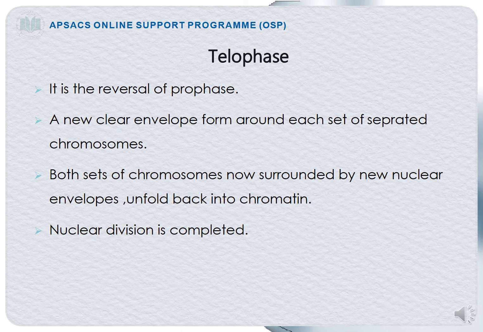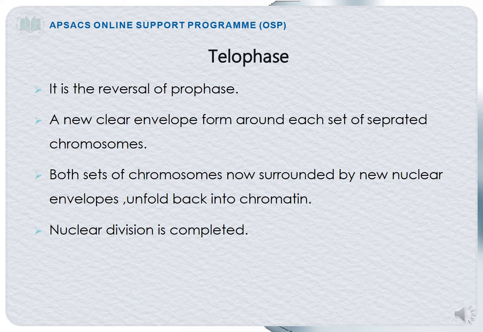What will happen in the telophase? A new nuclear envelope is formed around each set of separated chromosomes. As we have studied, in the prophase the nuclear envelope disappears, but in the telophase the nuclear envelope will be formed again around each set of separated chromosomes. As in the anaphase, I have told you that the chromosomes are moved apart to the opposite poles in the form of sister chromatids. So, around those sister chromatids a nuclear envelope will be formed.